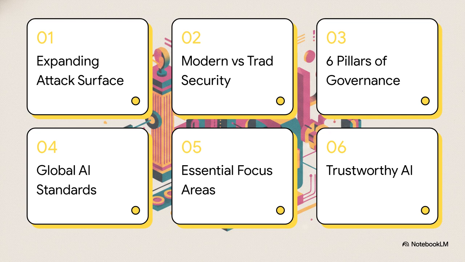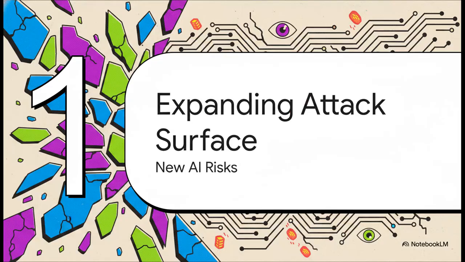We'll start by looking at the expanding attack surface, then compare traditional versus modern security. After that, we'll hit the 6 pillars of governance, talk about aligning with global standards, highlight some essential AI focus areas, and finally, wrap it all up with building trustworthy AI. Let's get into it. Section 1.